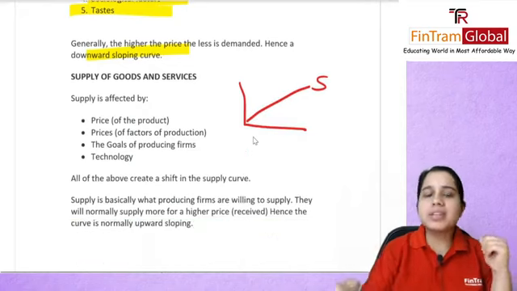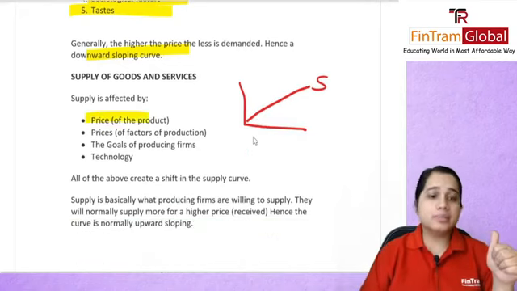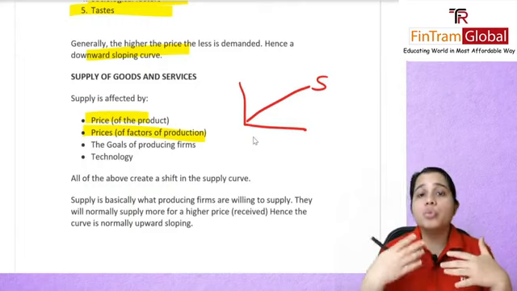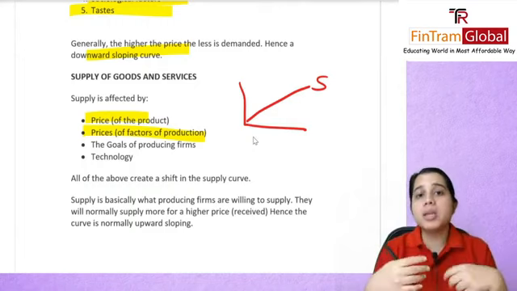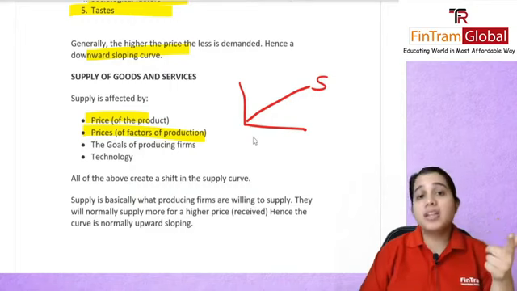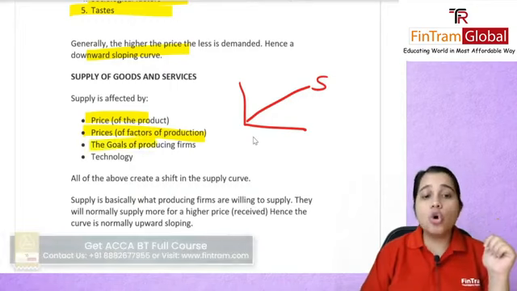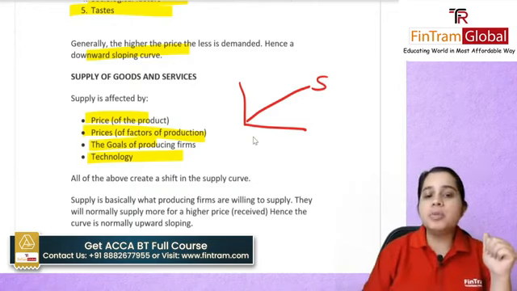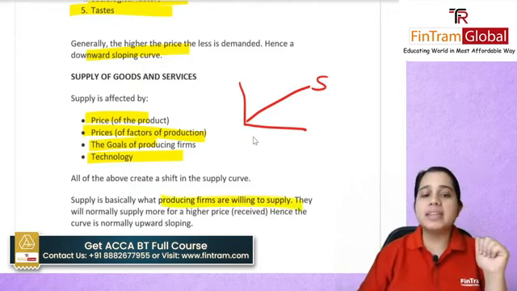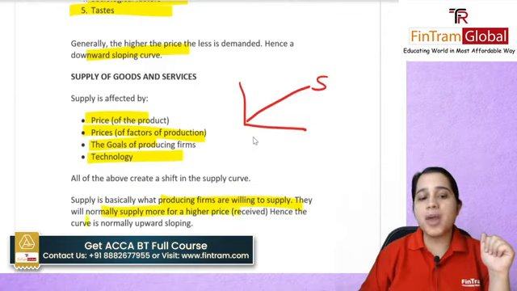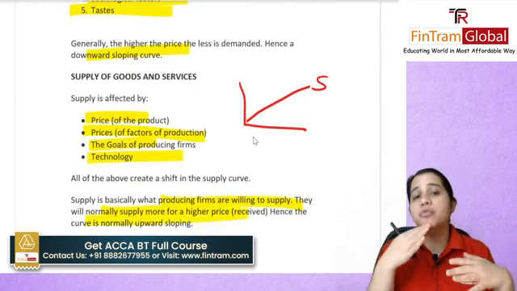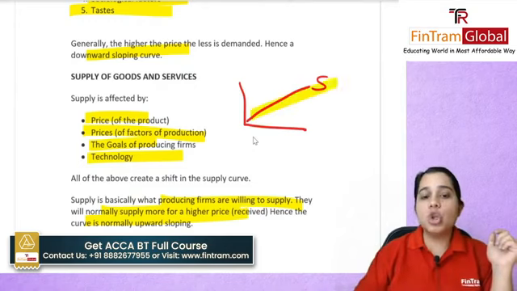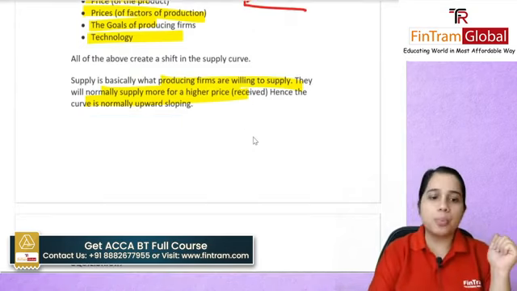How will supply be affected? Again, what is the price of your product? If you are selling at a higher price, then of course you want to supply more so that you can make more profit. What are the factors of production, the goals, and the technology that you have? Supply is basically what producing firms are willing to supply. They will normally supply more for a higher price, and hence that's why, for this sole reason, the supply curve is actually upward sloping and your demand is downward sloping.